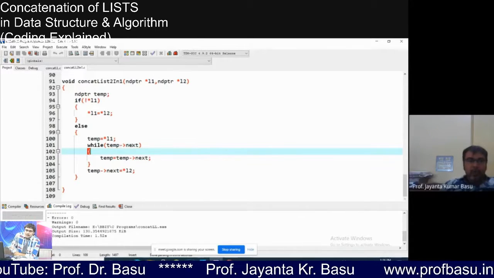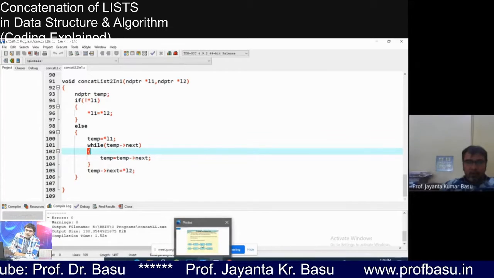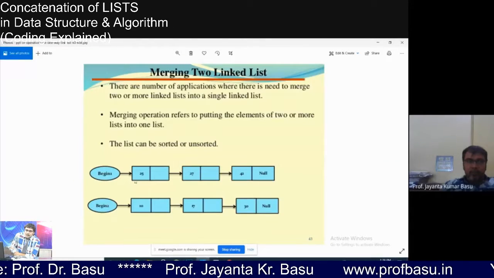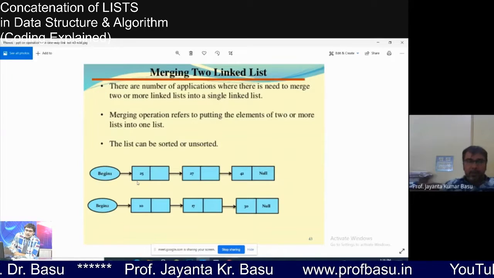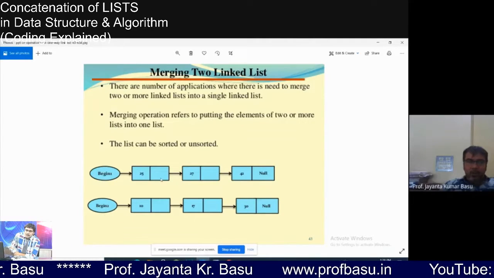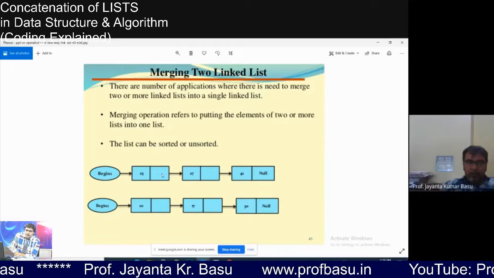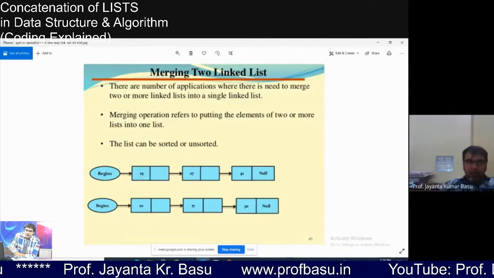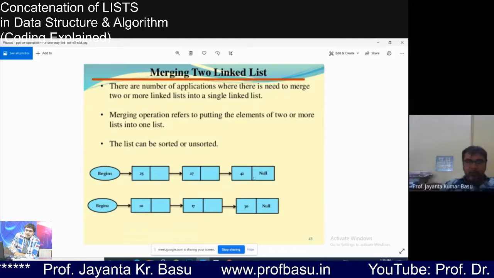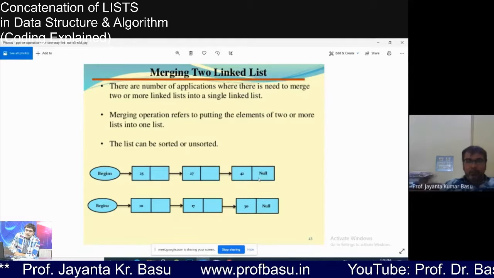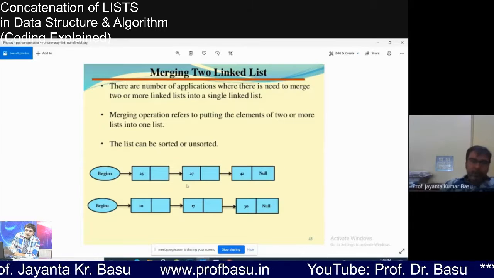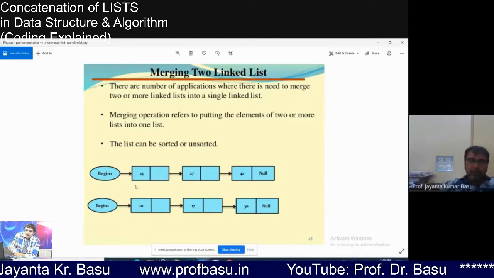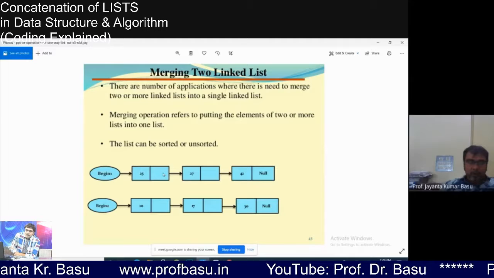While temp arrow next, what does it mean? If I follow this picture, here temp is present. While temp arrow next means while temp arrow next not equal to null. In this case, if I create three nodes for L1, that is more than one, so definitely temp arrow next will not be equal to null.